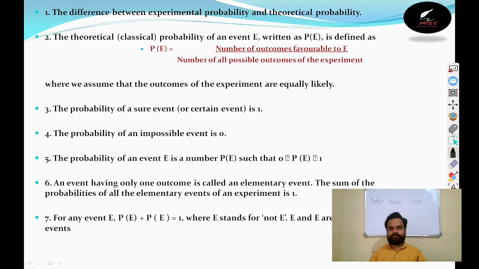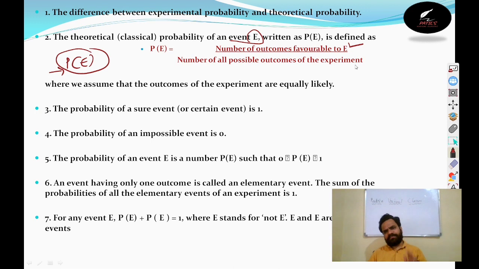Here you can see the difference between experimental and theoretical probability, and how you will be dealing with it. Theoretical probability is the probability of an event. The probability of an event E is written as P of E. We will read this as: probability of an event E is equal to the number of outcomes in the favorable event E divided by the total number of possible outcomes.